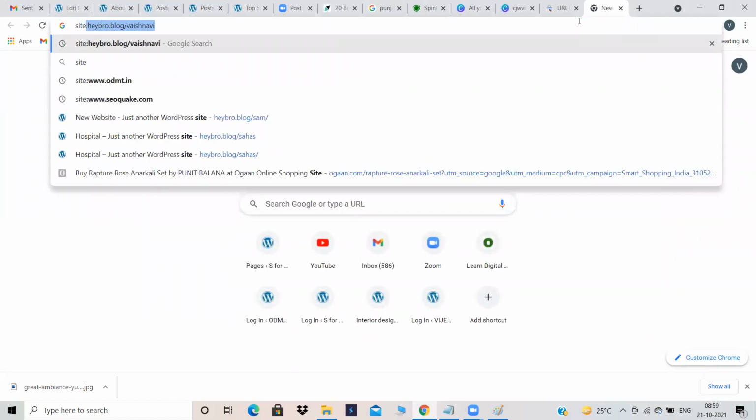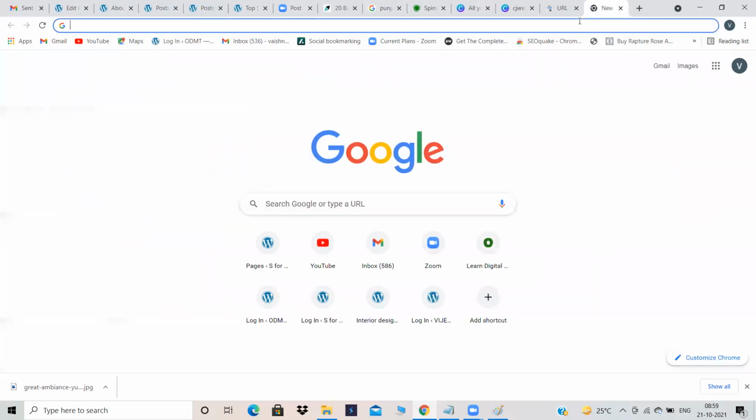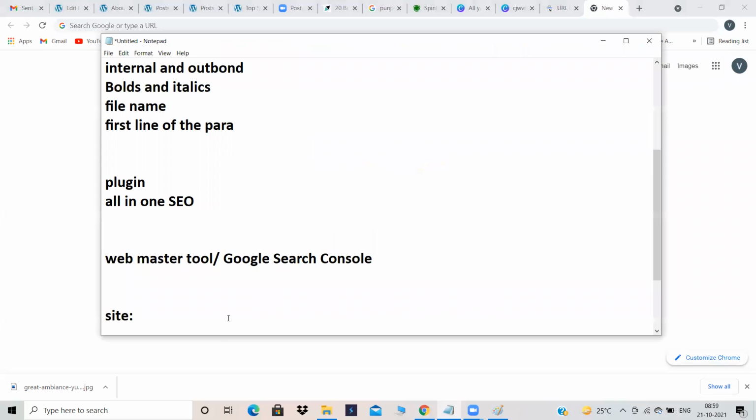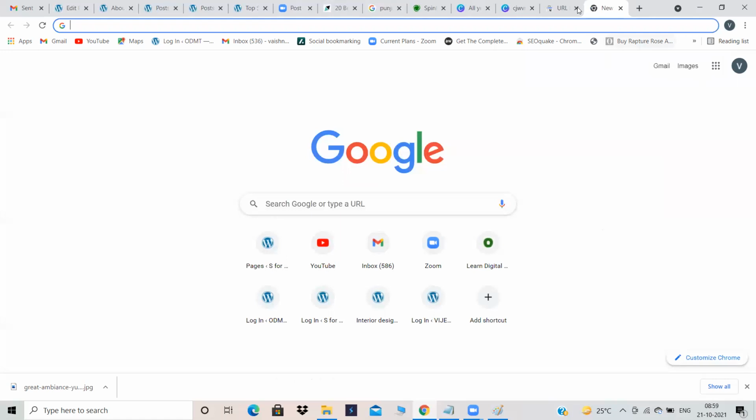Okay. What is site colon? Site colon will let you know whether your website is indexed or not. See, every time you can't visit webmaster.